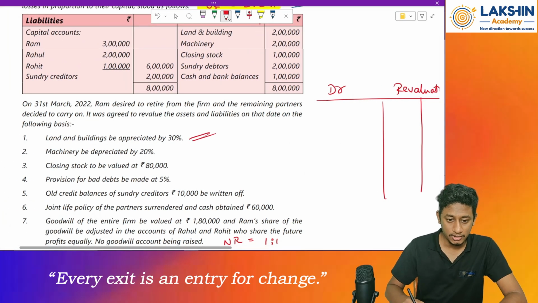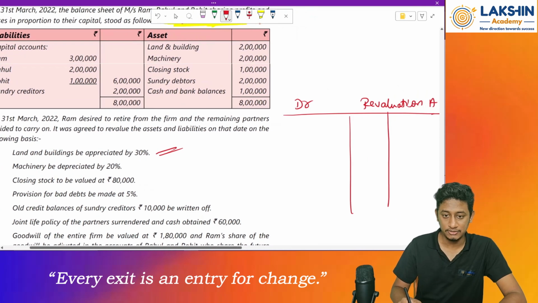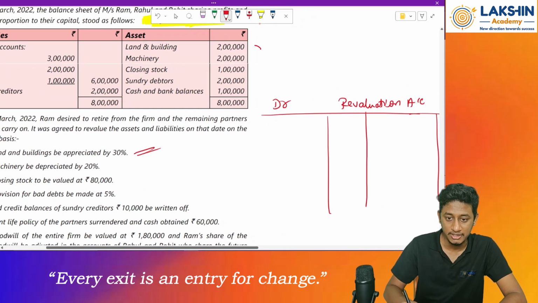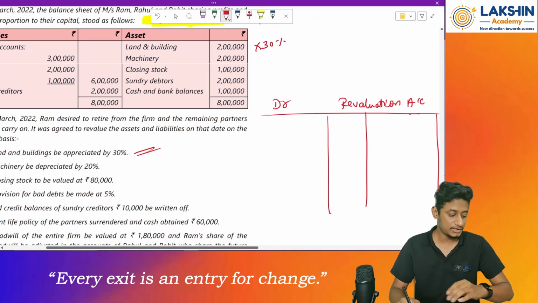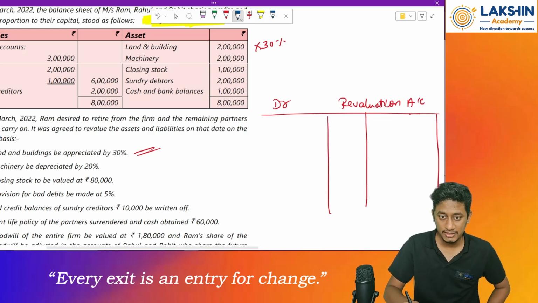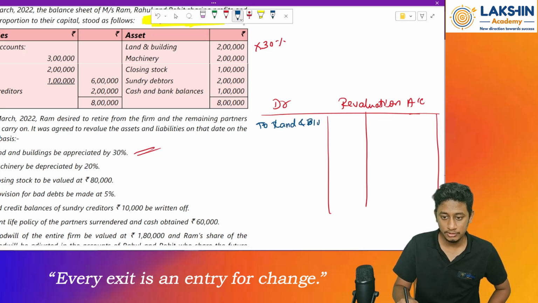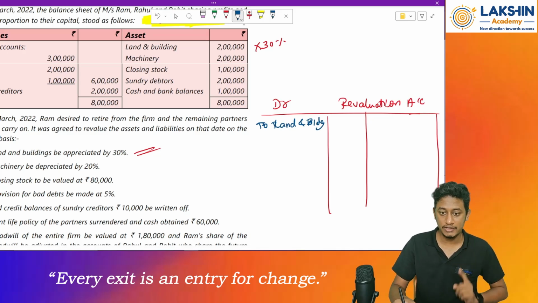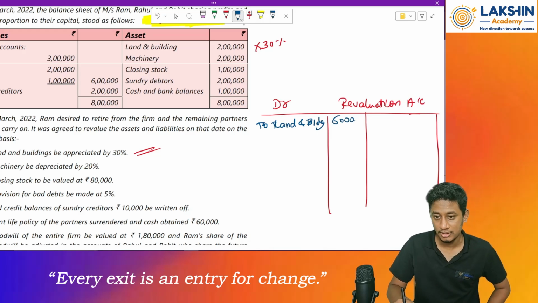First of all, land and buildings are appreciated by 30%. So 30% of 2 lakhs will be how much? 60,000. Yes, 60,000. So it will increase, right? So to land and building. Please write the working note. Remember to write the working note in brackets on how you got the amounts.